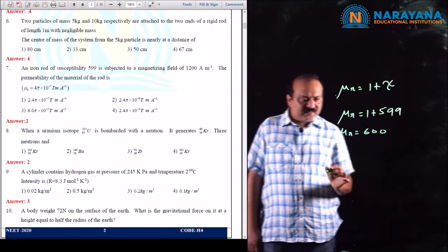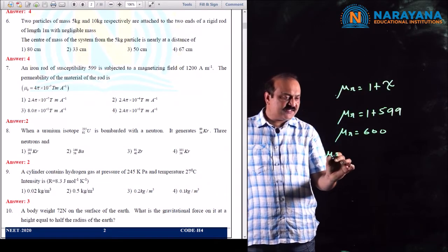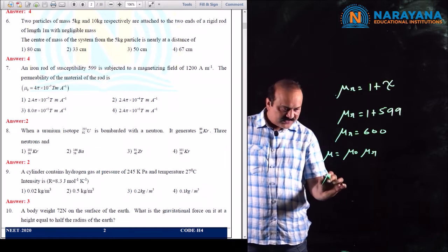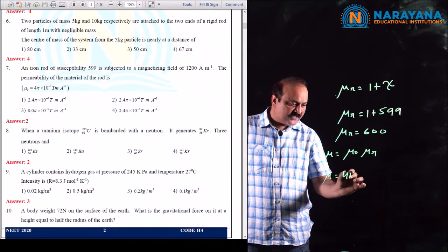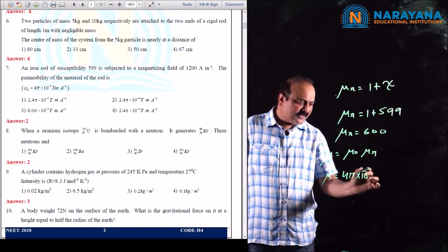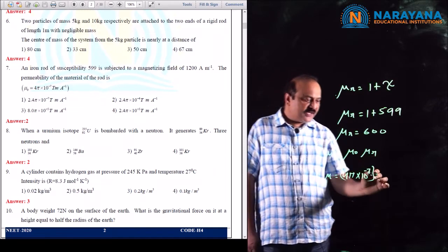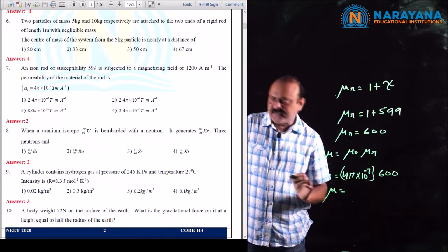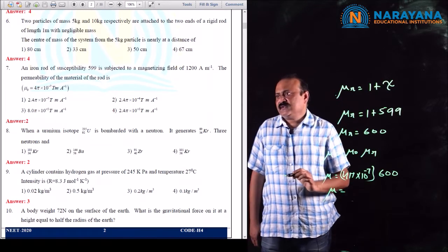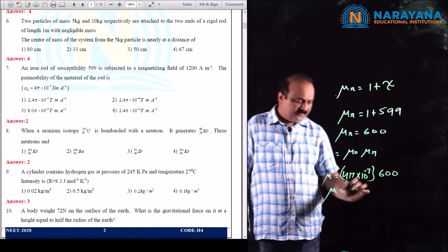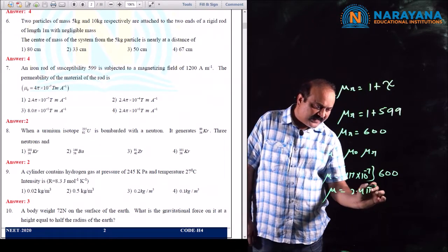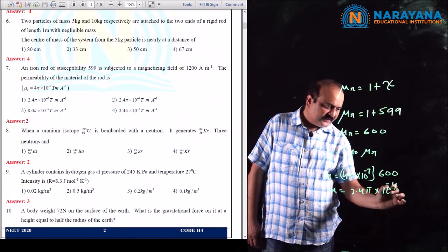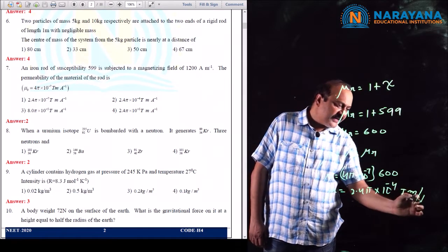Then permeability of the medium is mu is equal to mu naught into mu r. Therefore mu is equal to mu naught, which is 4 pi into 10 to the power of minus 7, and mu r is 600. Therefore the permeability of the medium is 2.4 pi into 10 to the power of minus 4 Tesla meter per ampere.